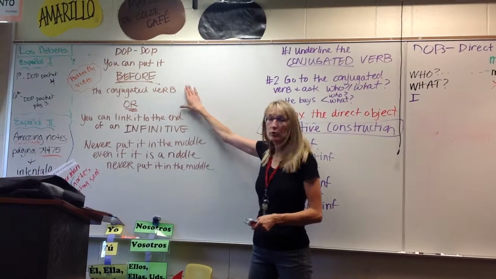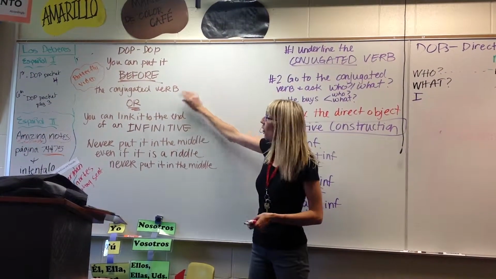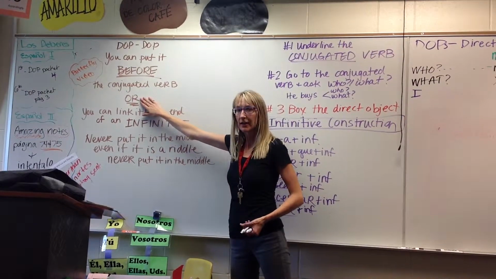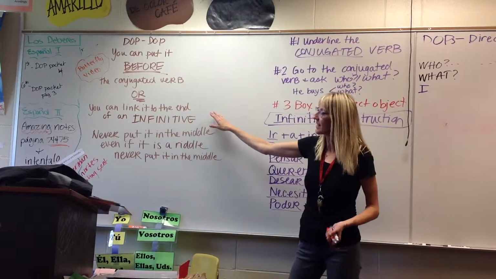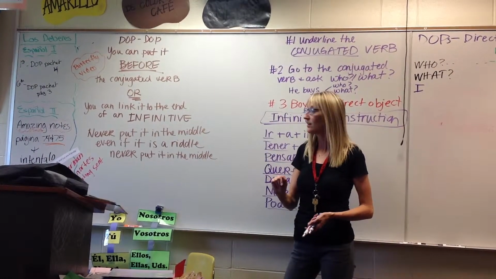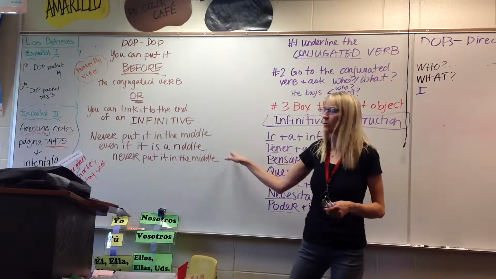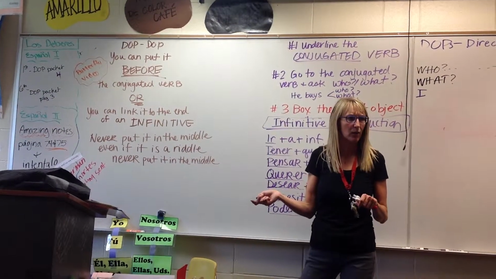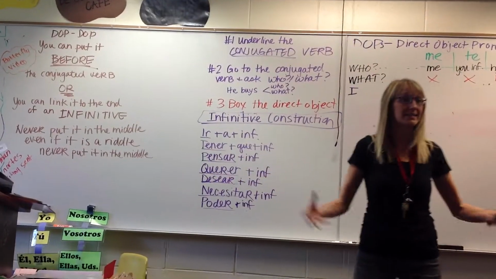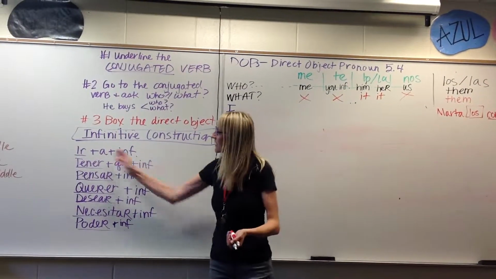D-O-P, D-O-P. You can put it before the conjugated verb, or you can link it to the end of an infinitive. Now it says, never put it in the middle, even if it is a riddle, never put it in the middle. What does that mean? Put it in the middle of what? In the middle of the infinitive construction.